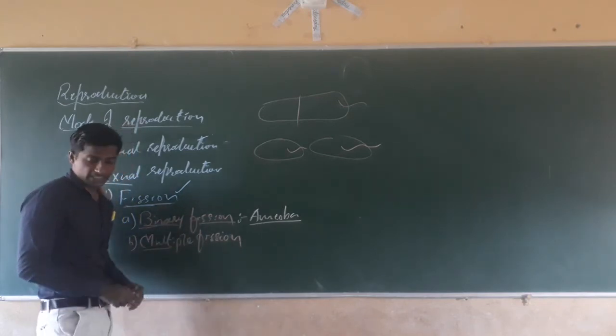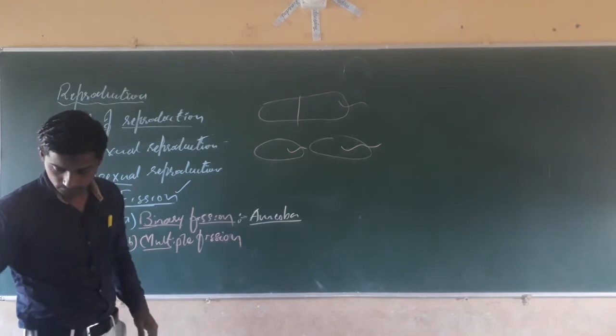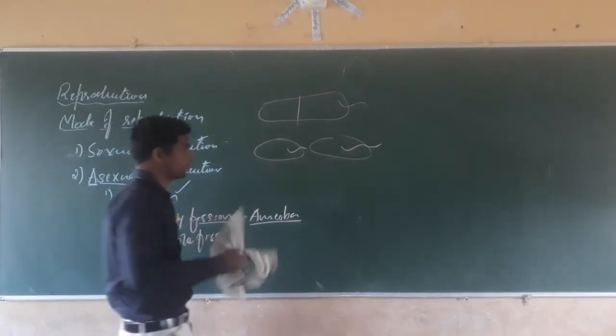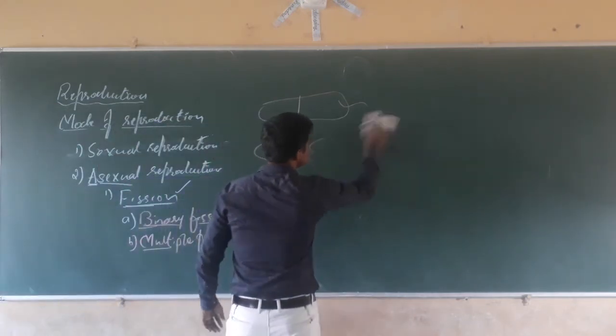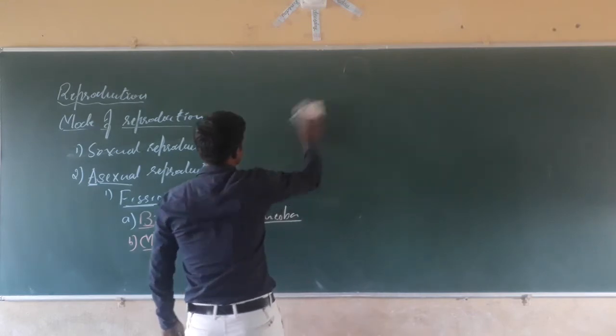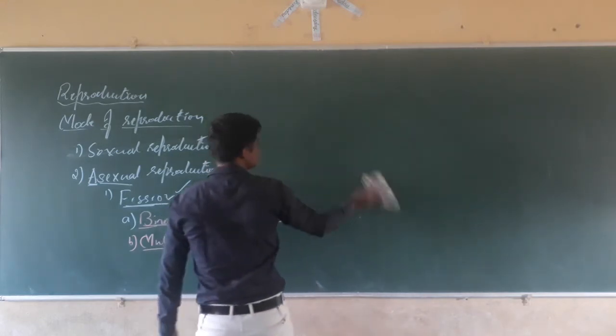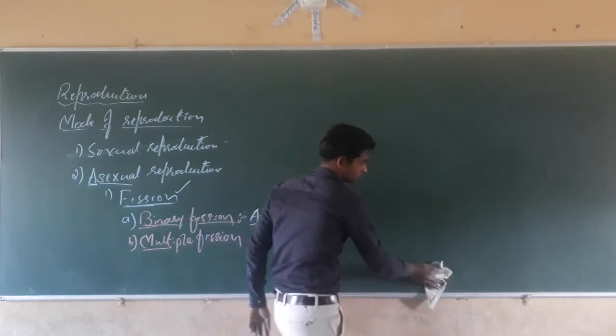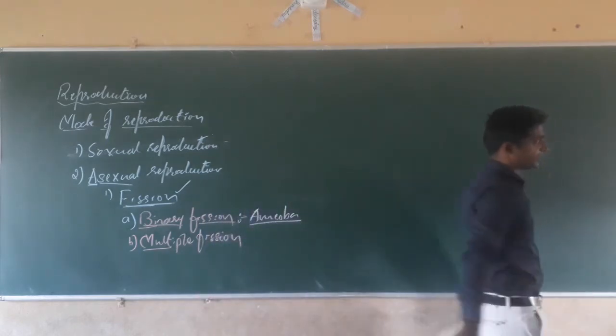Understood? Next, dear students, come to multiple fission.